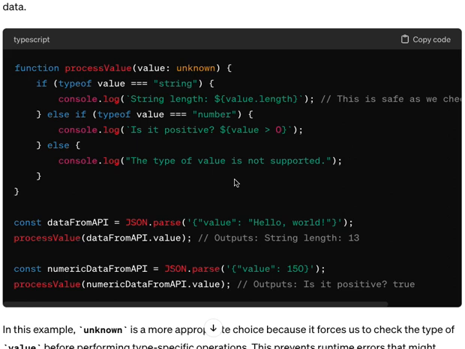You should use unknown if you have the situation where you don't know the type, or you're getting user input, and you should avoid using any type in any case.